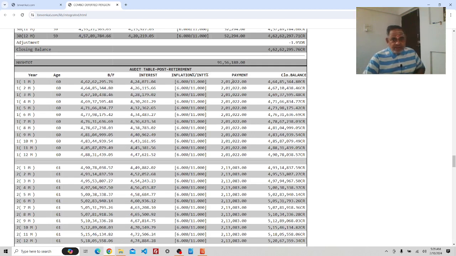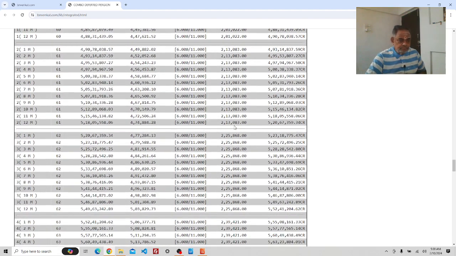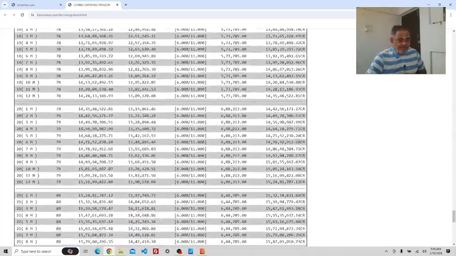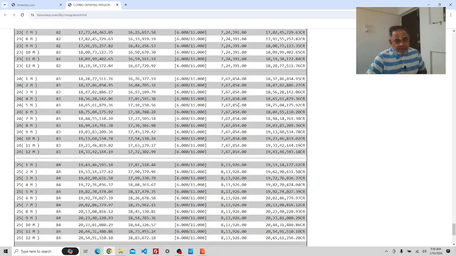And so on. This is also quite practical. See, you execute SWP on your corpus at the rate of about 5%. Or if you want, you can have this accurate figure of 2,01,032 per month. Like this one continues, and at the age of 84, when he is in the 84th year, it is 8.13 lakh per month.